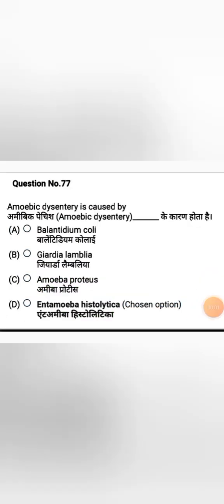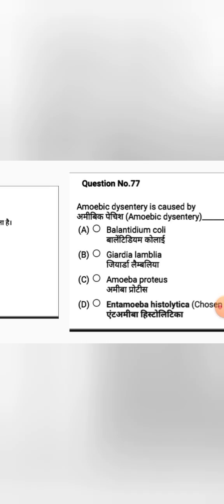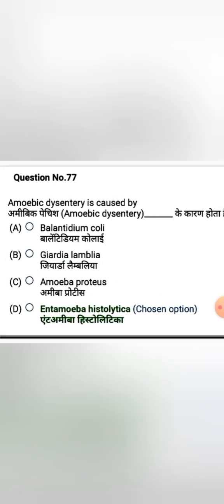And the next question: amoebic dysentery is caused by. Options: option A, Balantidium coli, option B, Giardia lamblia, option C, Amoeba proteus, option D, Entamoeba histolytica. Amoebic dysentery is caused by Entamoeba histolytica. Option D is the correct answer.